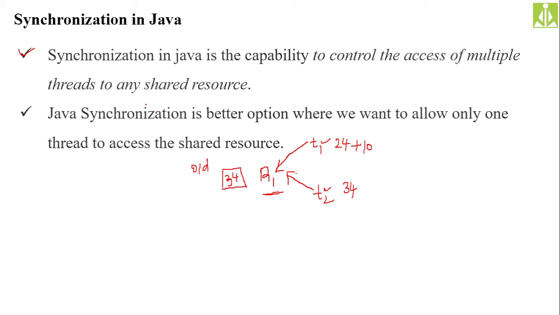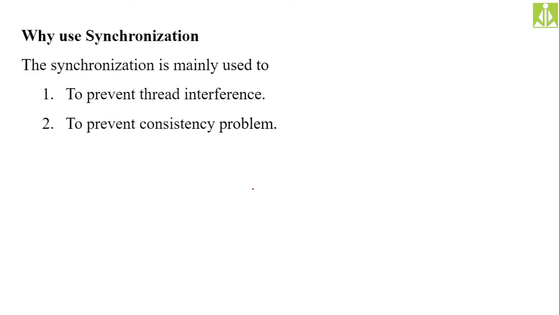So through synchronization, we are allowing only one thread to access, no two threads simultaneously. Now only one thread can access the shared resource, and the other thread will get access to that shared resource only when the first thread releases it. When the first thread releases this resource, then only the second thread will gain access and utilize that particular resource. So this is the concept of synchronization, where only one thread is allowed to access the shared resource.